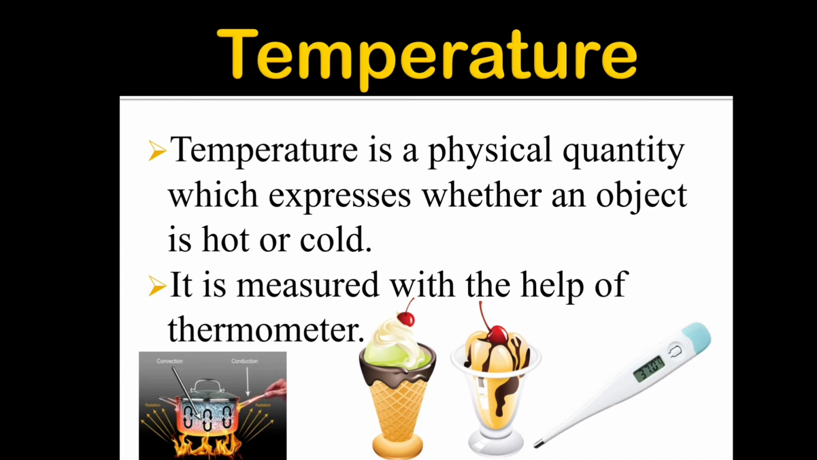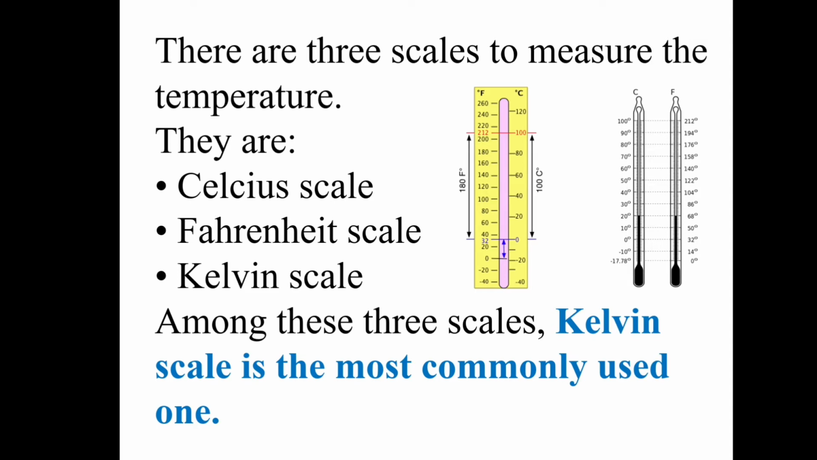So how will we measure temperature? We need the instrument thermometer. With the help of the thermometer, we will measure the temperature. We will measure whether the object is hot or cold. We have three scales to measure the temperature. They are the Celsius scale, Fahrenheit scale, and Kelvin scale. Kelvin scale is the most commonly used one.